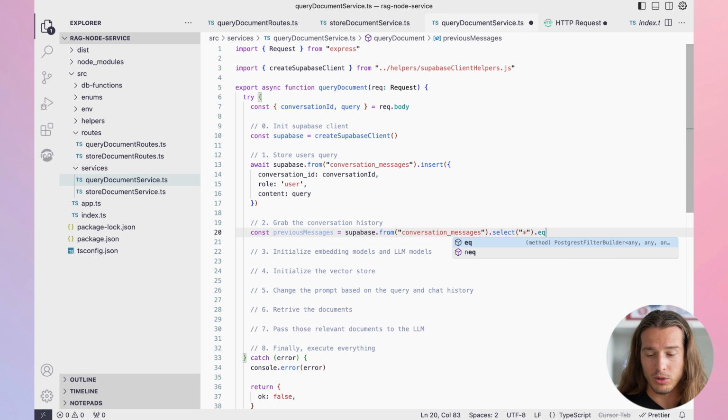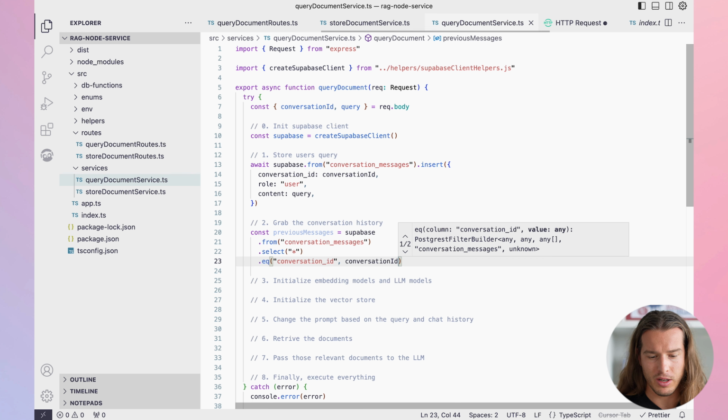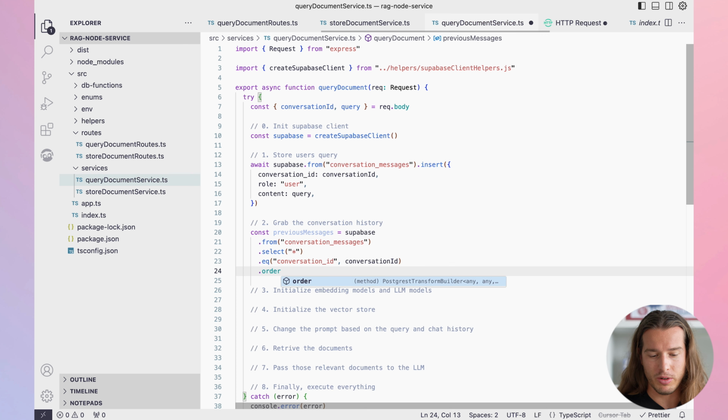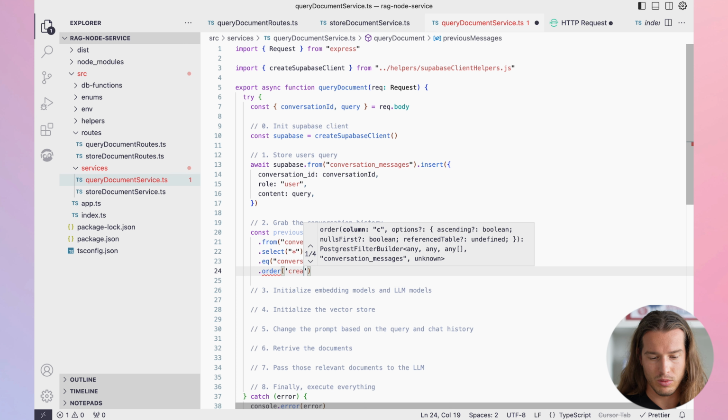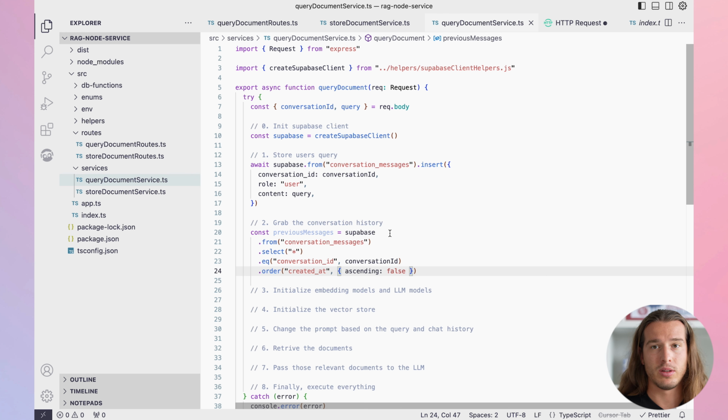But of course we only want to select messages where conversation ID is the conversation ID that we're passing from the request. Then we want to order it. So created at